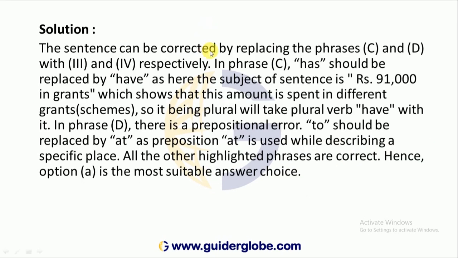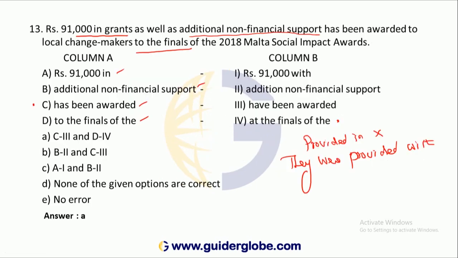The statement can be corrected by replacing the phrases C and D with 3 and 4 respectively. C and D are to be replaced with 3 and 4. Has been awarded should be modified as have been awarded. C you have to modify with 3.